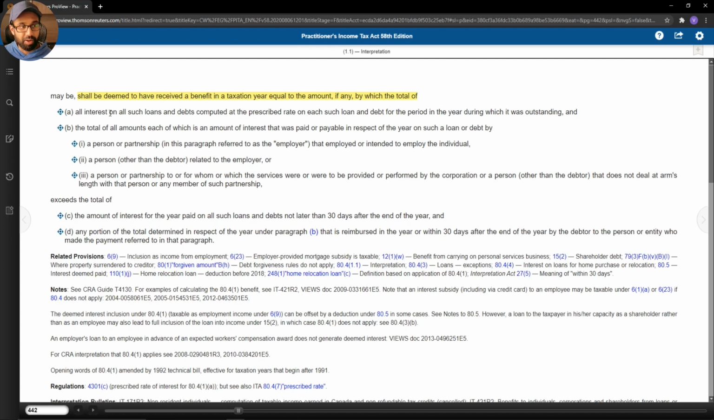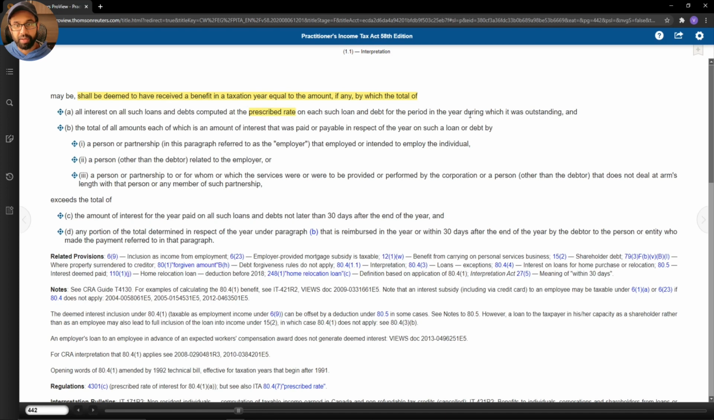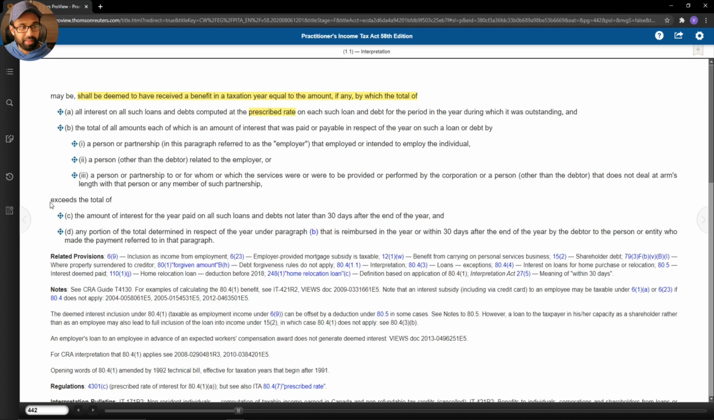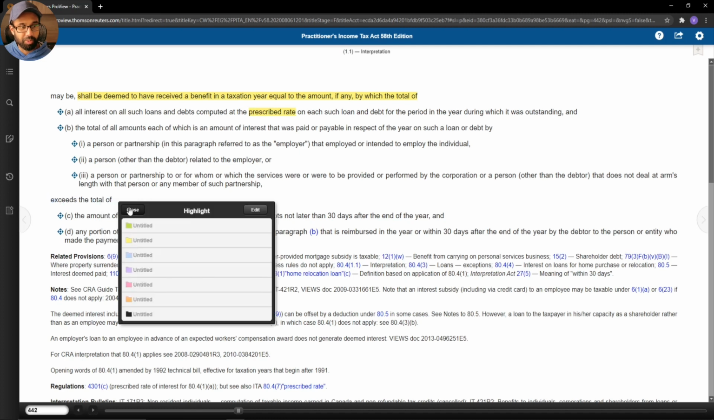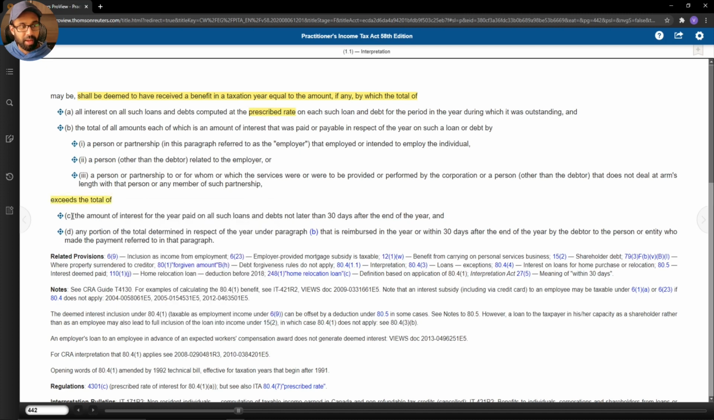Paragraph A, it says all interest on all such loans and debts computed at the prescribed, there's the word prescribed, rate on each such loan and debt for the period in the year during which it was outstanding. And then I'd like us to focus on this, where it says exceeds the total of. And we're going to focus on paragraph C, the amount of interest for the year paid on all such loans and debts not later than 30 days after the end of the year.